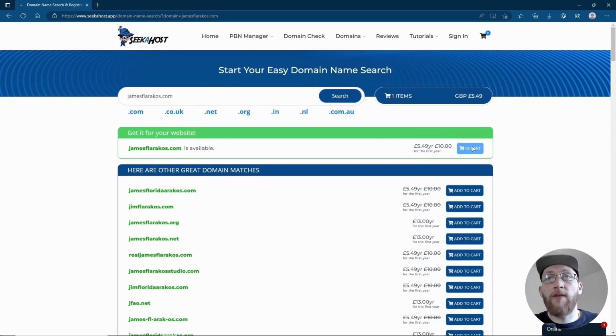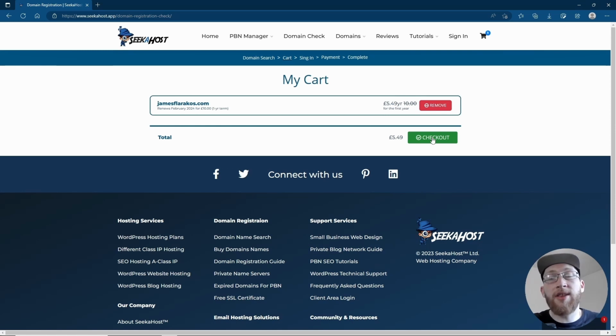If we just go to add to cart over here, go and check out your cart by clicking the item or the little bar up there, and then you can go ahead and check it out. At this point, if you don't have an account with SeekerHost, it's free and easy to create an account. It simply needs your details, and then we can go ahead to check it out.